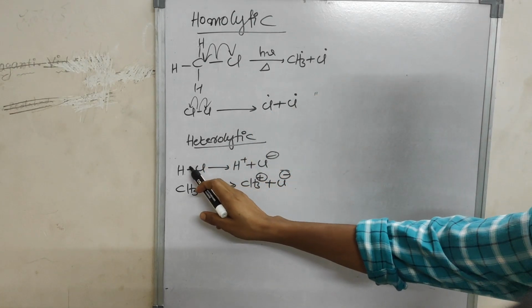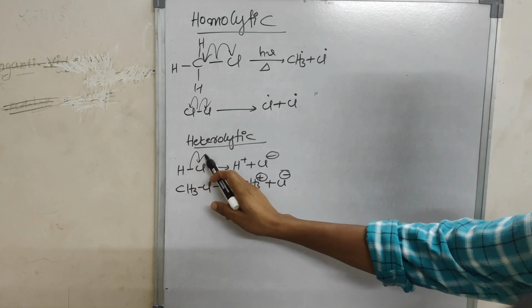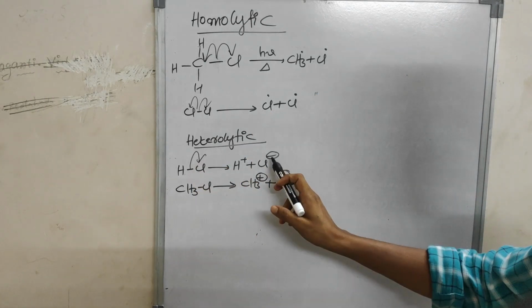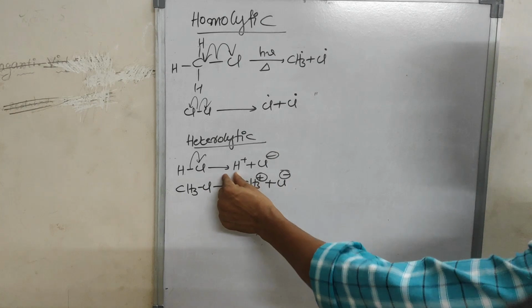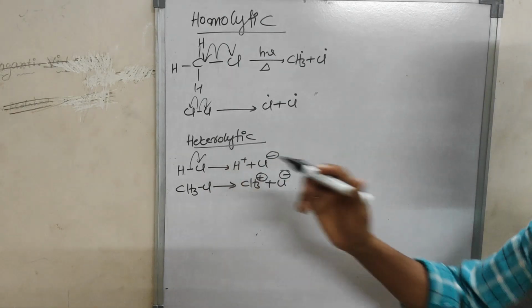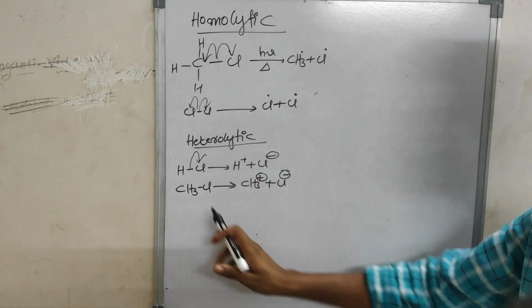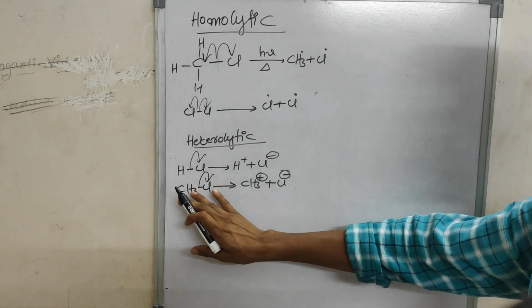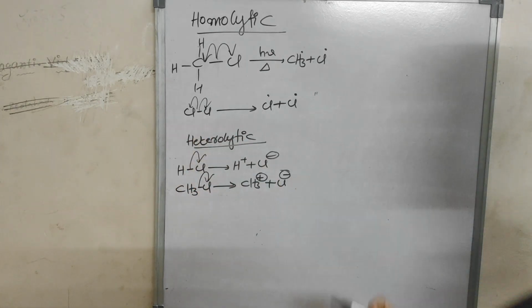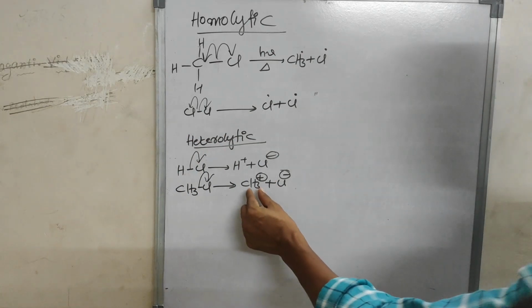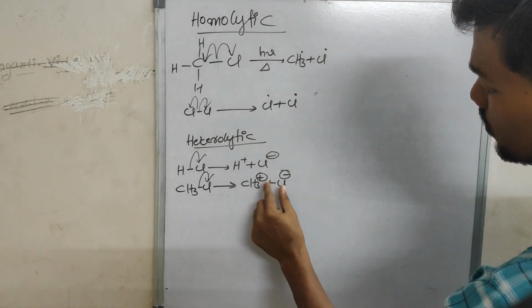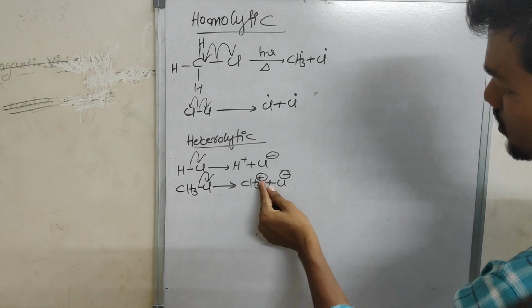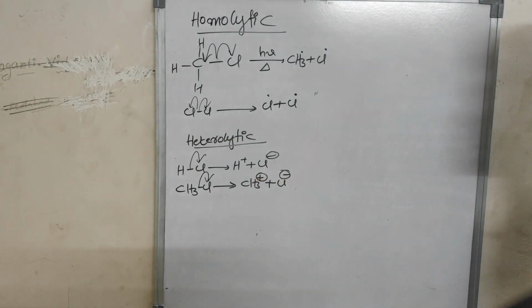Coming to the heterolytic, not free radical. Chlorine is more electronegative, so the bond will be shifted onto the chlorine atom. That's why it will get a negative charge and hydrogen will get a positive charge, because the electron is lost. One minus charge means 2 electrons. One of the electrons from this bond is taken out, that's why CH3 gets a positive charge. These are the examples you have to remember.